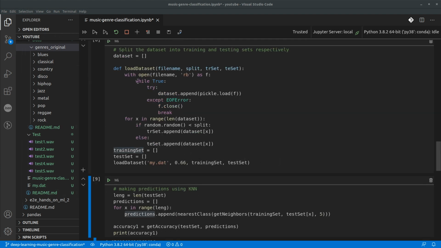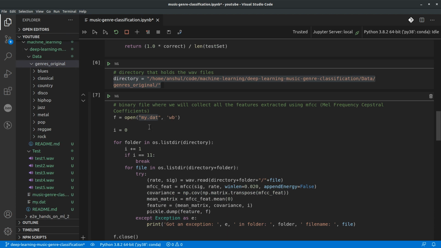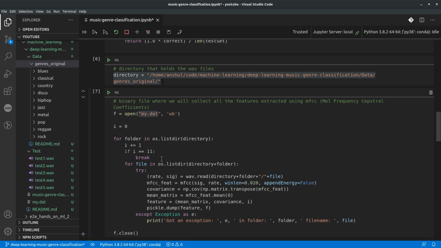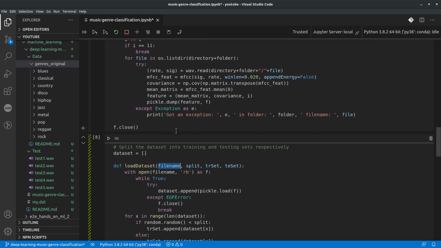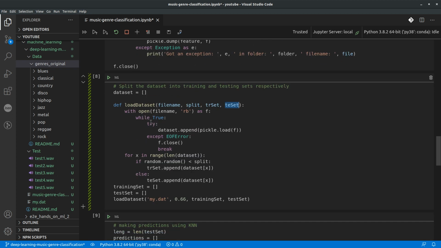Basically in this load data set function, we are passing the data file that we have captured here, and this data file has all the features that we have extracted from the individual WAV files, collected into a single file in dat format. We are also passing the training and testing split ratio, and blank training and testing set arrays. So this function reads the values from this data file, splits the data into a training set and a testing set, and populates the training set and the testing set based on the split value.